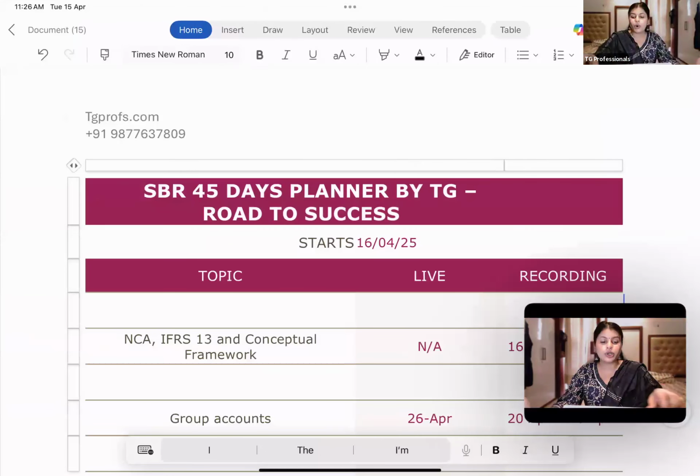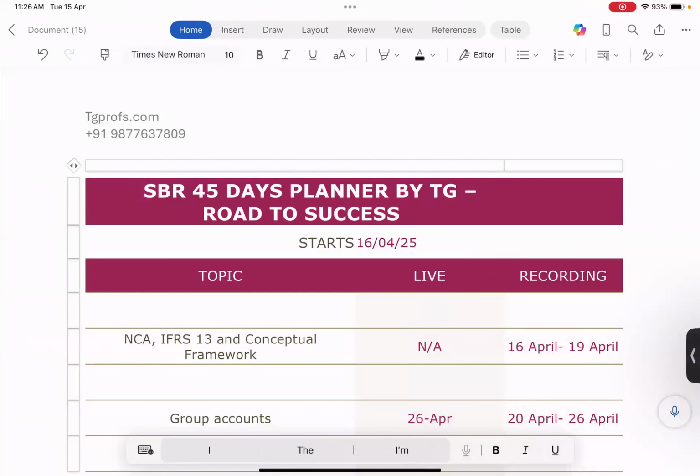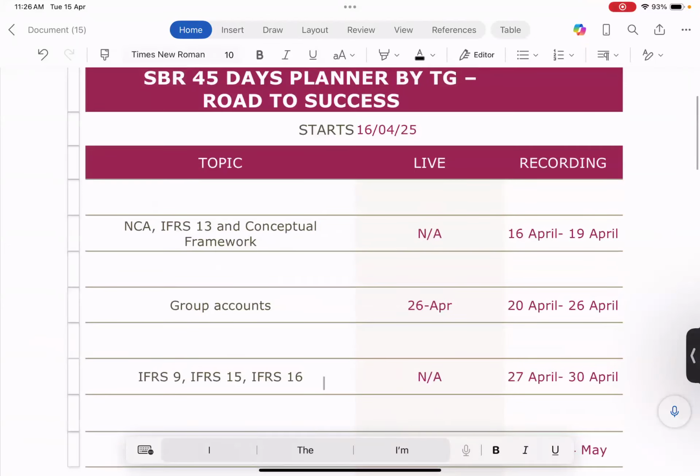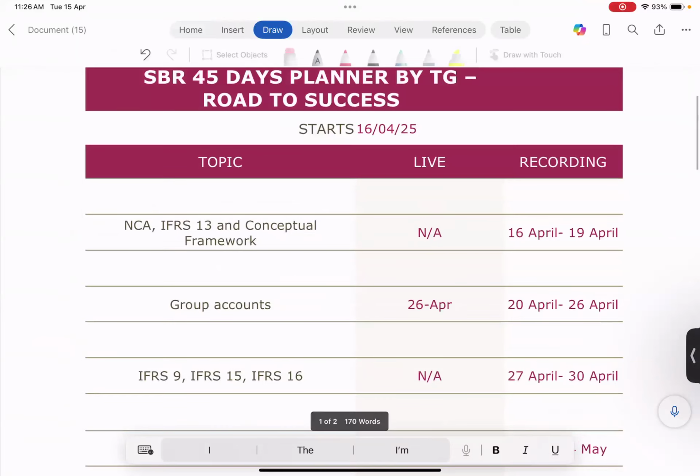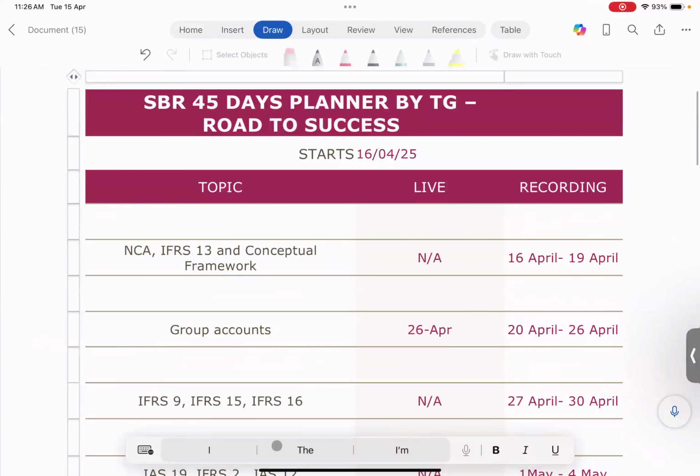So let us look at our planner now. How does that look? I've given you a proper guideline in that, and I'll share it in the description box as well. So here you go. This is the 45 days planner, which starts on 16th of April, that is from tomorrow. I've given you topics like NCA, IFRS 13, and the conceptual framework. You have to complete them by 19th of April, and you have to do it via the recordings.